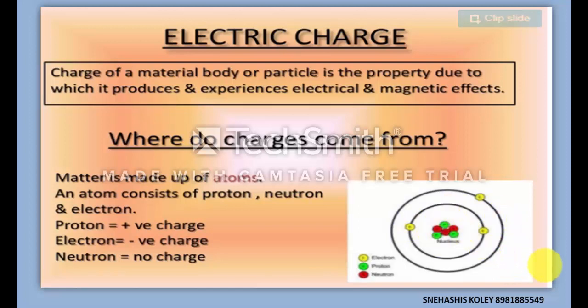But the valence electrons are loosely bound to the nucleus by Coulomb's attractive force or electrostatic force. Hence we can easily remove the electrons of the valence shell by friction or rubbing, or by giving some amount of heat energy or light energy, or by giving some amount of potential difference. In this way the charge can be formed in a body.